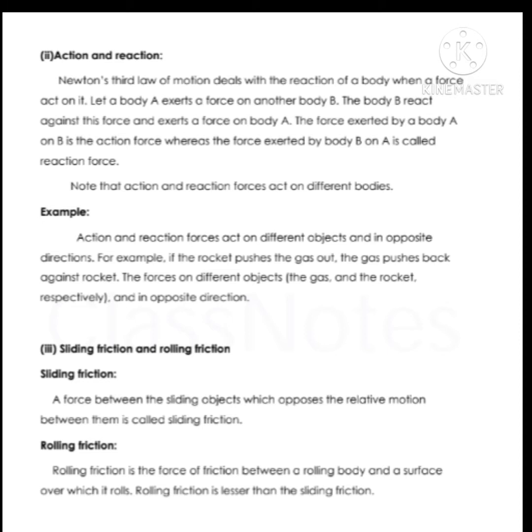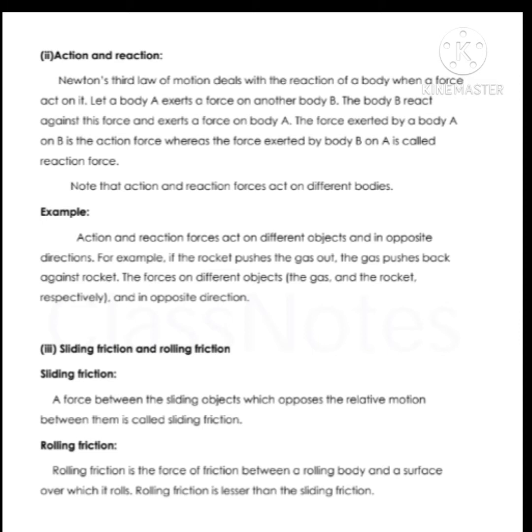Action and reaction forces act on different objects and in opposite directions. Like if a rocket pushes the gas out, the gas pushes back against the rocket. The forces act on different objects, the gas and the rocket respectively, and in opposite directions.